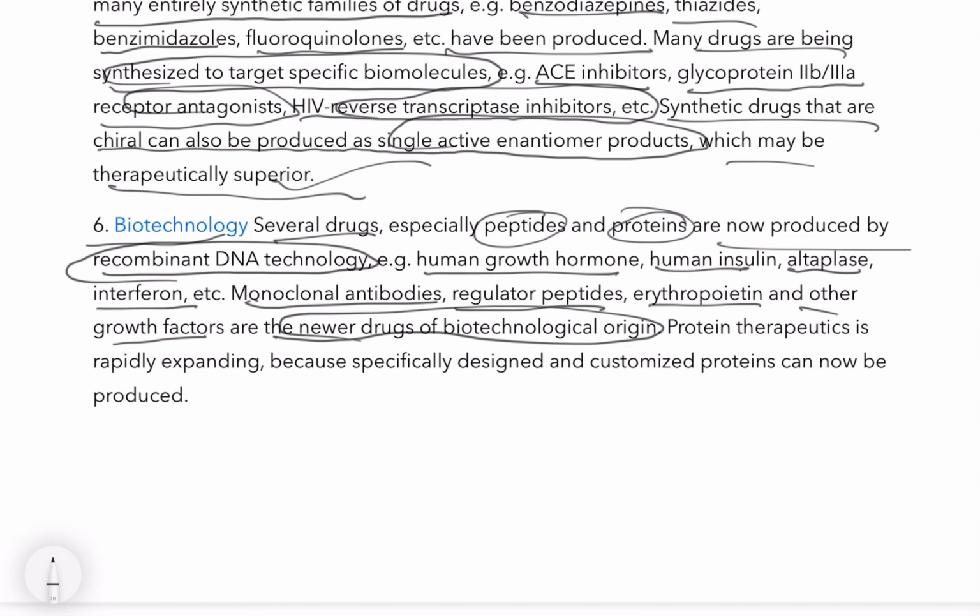Protein therapeutics is rapidly expanding because specifically designed and customized proteins can now be produced. So it has been used more to design and customize drugs as per the requirement.